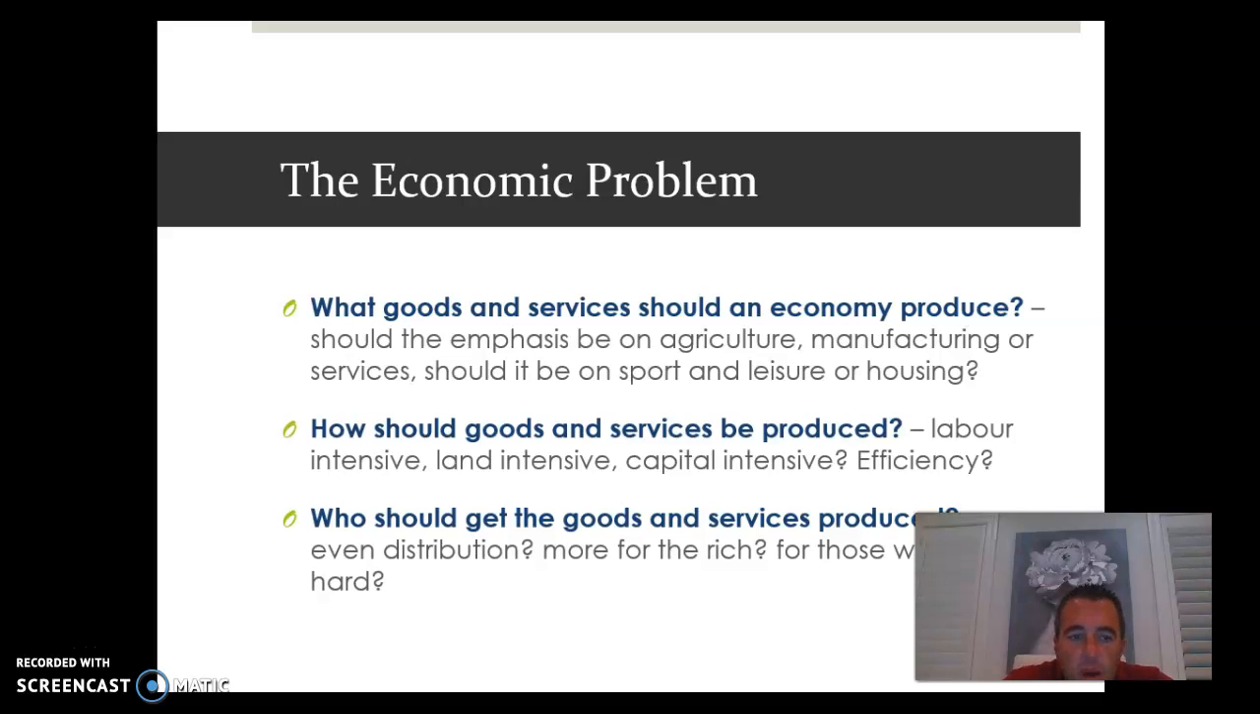And the main economic problem is what goods and services should an economy produce? Should the emphasis be on agriculture, manufacturing, or services? Should it be on sport and leisure or housing? It makes it very difficult. How should goods and services be produced? Who should get these goods and services? All of these create a lot of interesting questions within economics to make us make decisions on what we think is best.